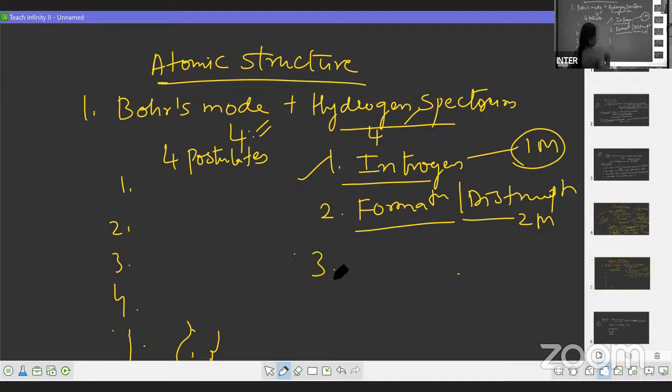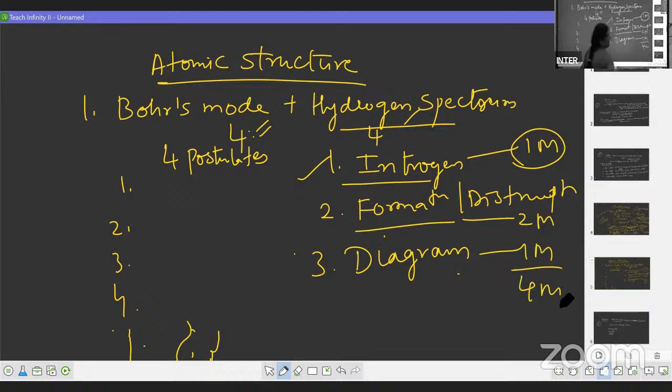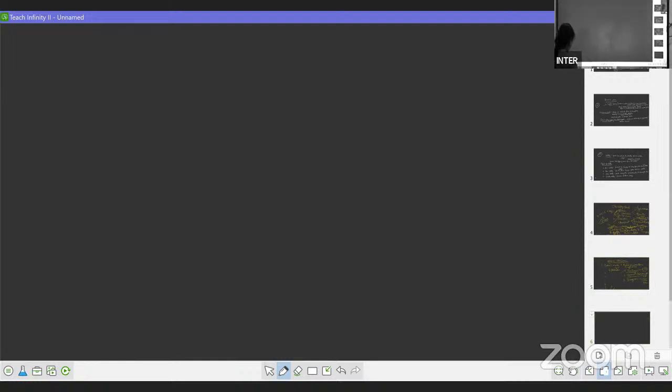Then the third one is the diagram. Diagram is for 1 mark. So how many marks in total, students? 4 marks. If you write in this pattern, then only you will get the full marks. Okay, the next. So coming to Bohr's model.